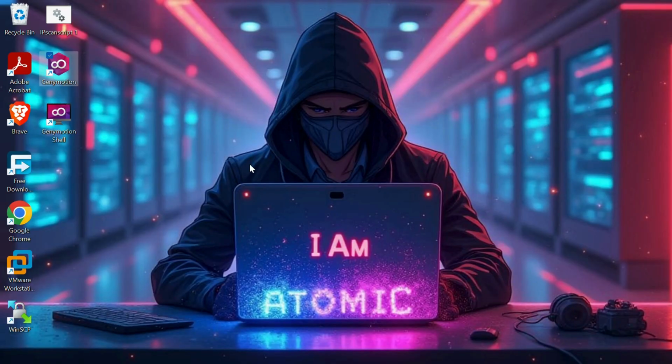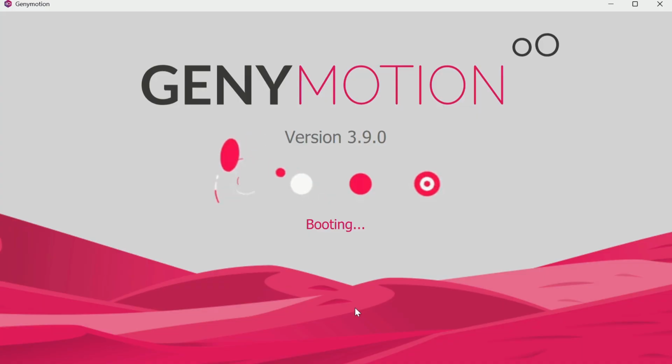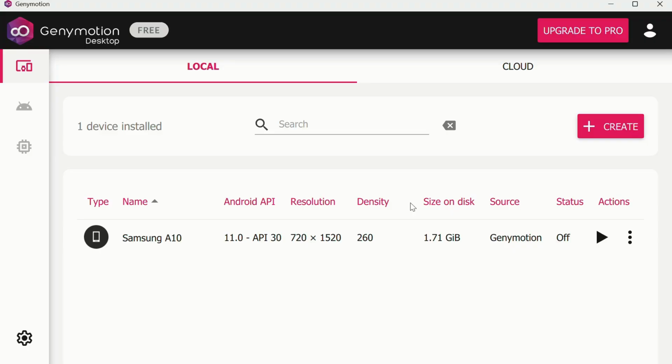Since I already downloaded Genymotion, now let's set up an Android device in Genymotion. It takes time sometimes. When we open Genymotion for the first time, it requires a sign-in account. For the sign-in you can use a temporary mail or a fixed mail, but if you want to use Genymotion again and again, you should use a permanent mail to ensure your account stays the same. There are two options, and we can use the free option.